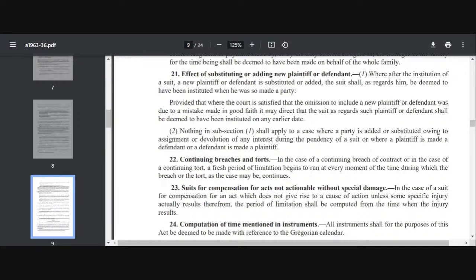Anyone who can tell me the effect? We are about to complete, don't worry. Give me more half an hour, we will complete this. What will be the effect of substituting or adding new plaintiff and defendant?